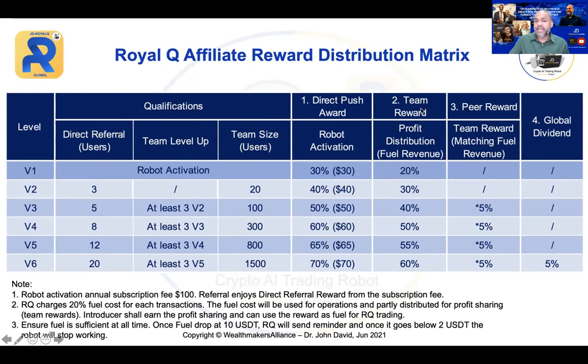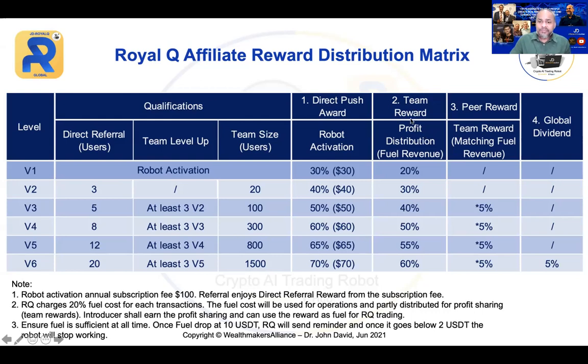And then there are 4 types of reward. First is the direct push reward, minimum 30% all the way to 70%. This reward, which we also call the referral bonus, comes from the robot activation, the $100. From the $100, the company shares their profit, giving you 30% up to 70%, not from our trading fund. Remember that.